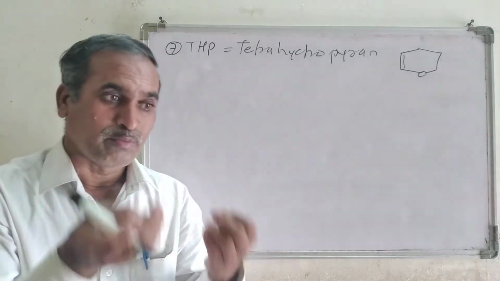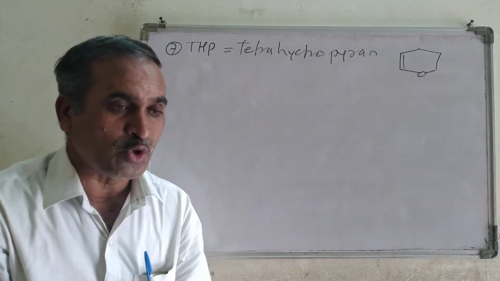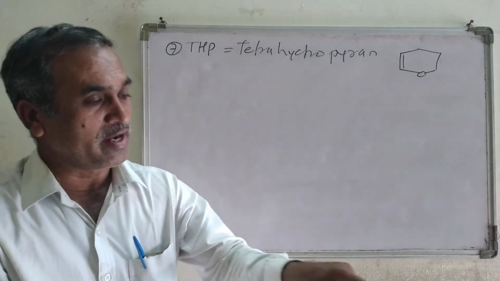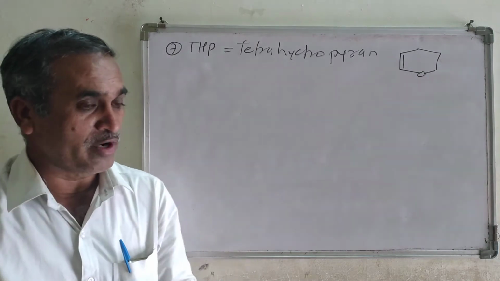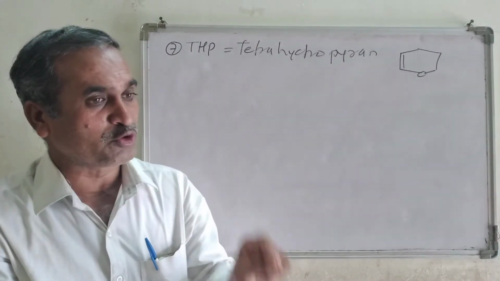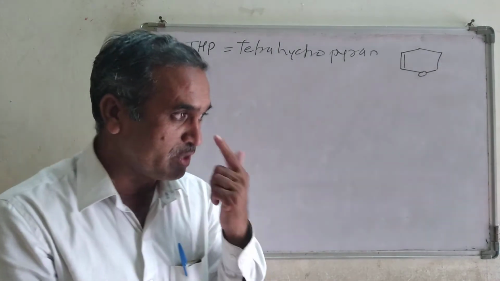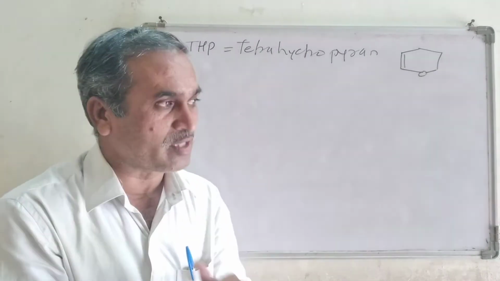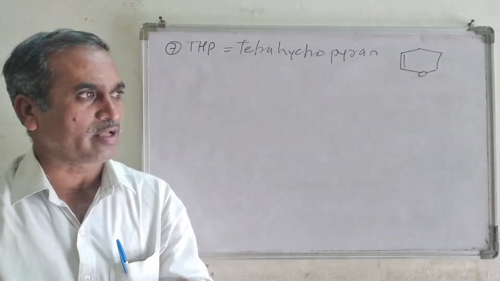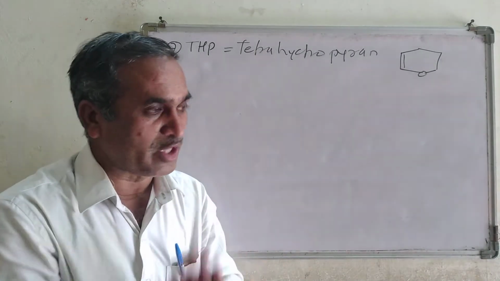So our protecting group should be introduced under mild condition and removed under mild condition. And the third point, the protecting group should be stable to oxidizing agents as well as reducing agents, or in neutral or maybe basic conditions. Those are the points of the ideal protecting group.